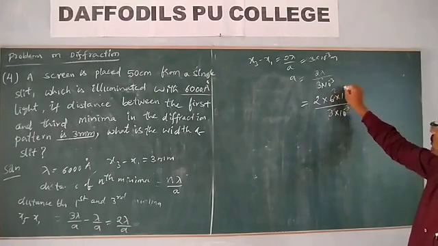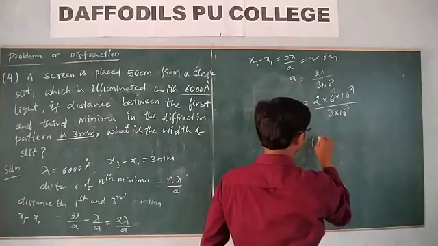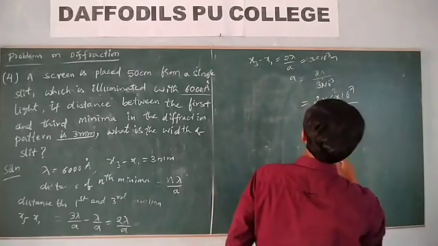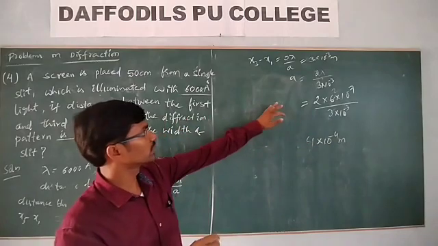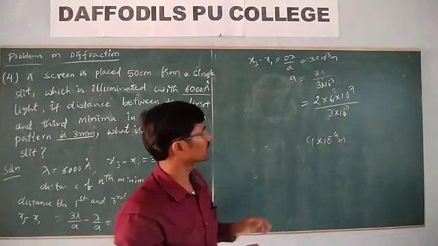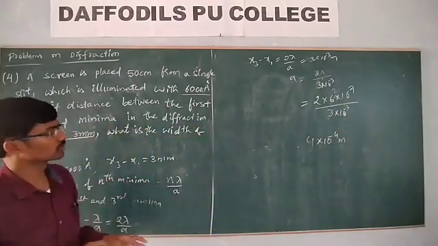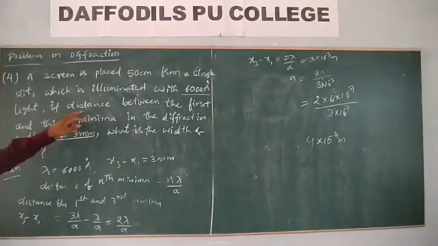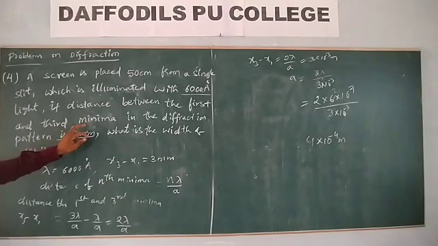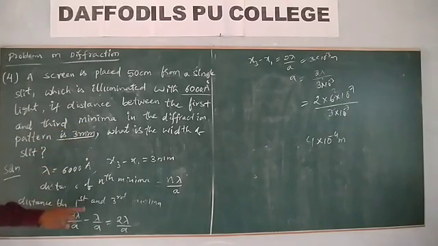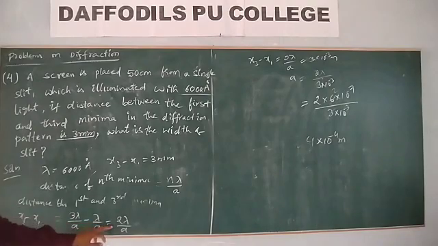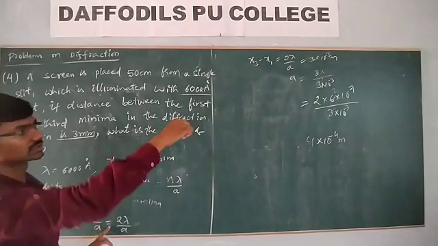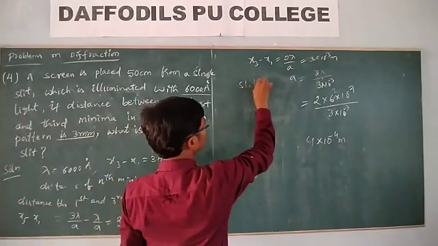Here it is 2 times, then 4 into 10 power minus 4 meter. With 6000 angstrom light, the distance between the first minima and third minima is 2 lambda by a. We got 2 lambda by a equal to 3 into 10 power minus 3. Then we need to calculate the slit width a.